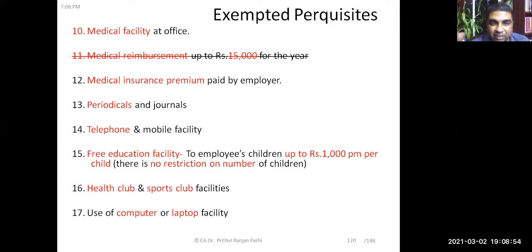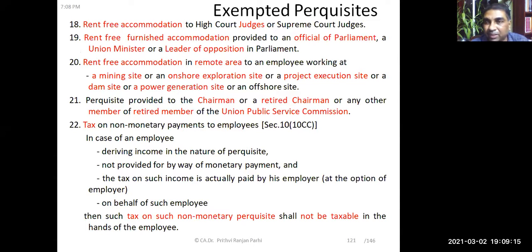Free education facility to employees' children up to 1,000 rupees per month per child, for any number of children, is exempted from perquisites. Health club facility or sports club facilities are exempted. Use of a computer or laptop in the office is exempted. Okay, a few more items are there in the list.